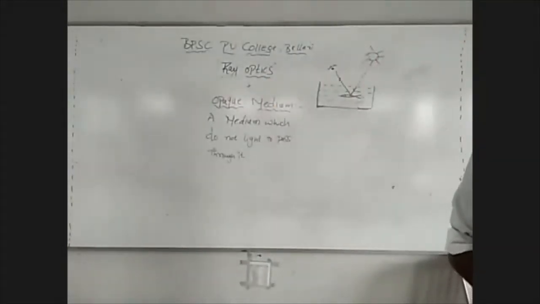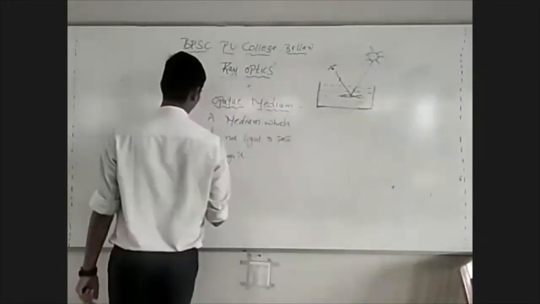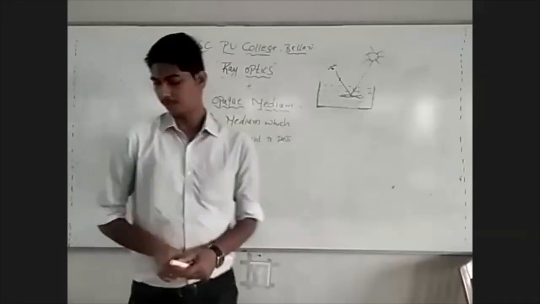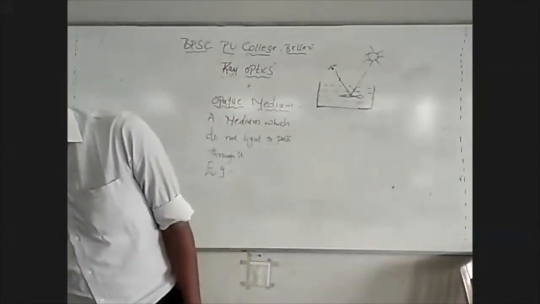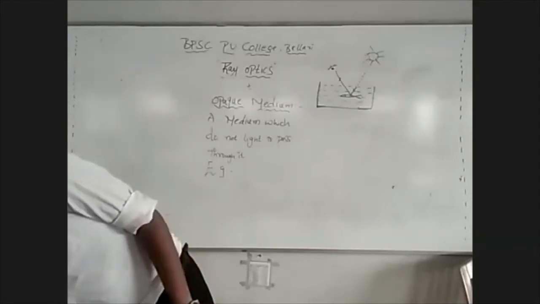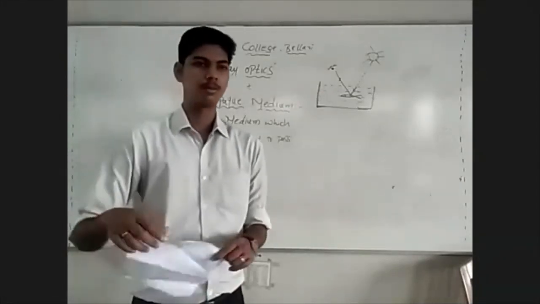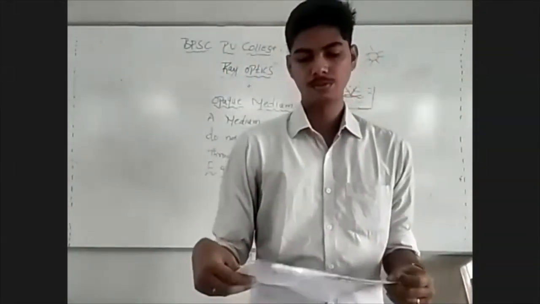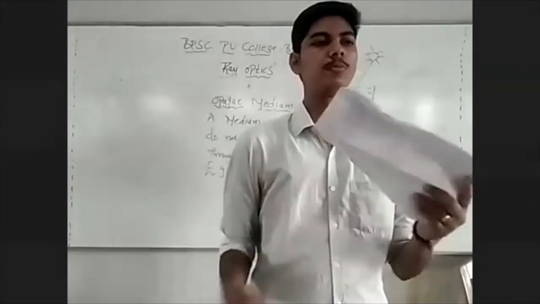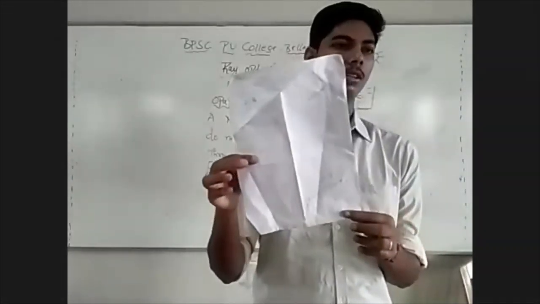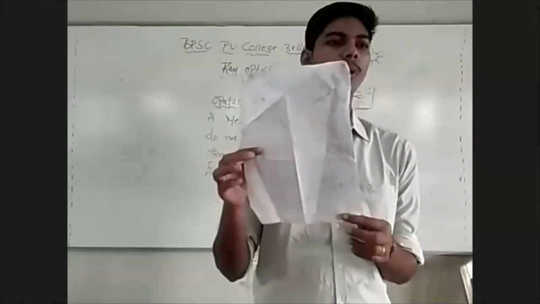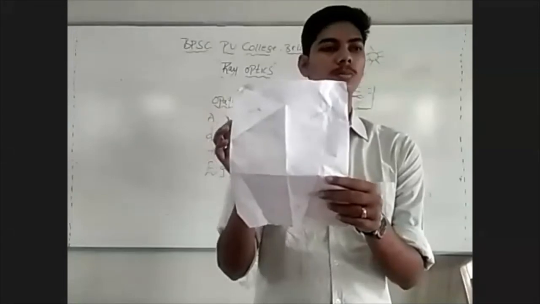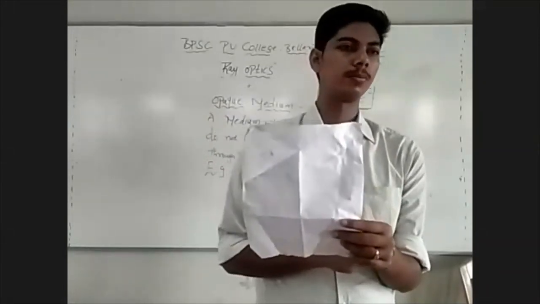Very good, Flash. What can be the example for an opaque medium? Opaque medium example, you know. This is the example for an opaque medium. Yes. See, this paper is an opaque medium, isn't it? The paper is an opaque medium. This paper does not allow light to pass through it.